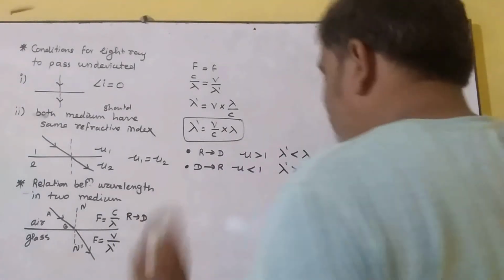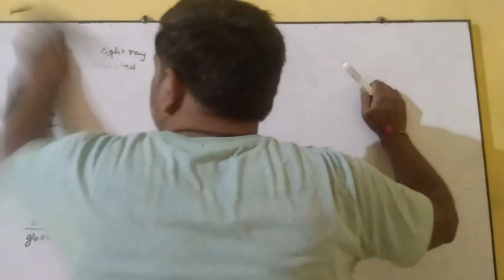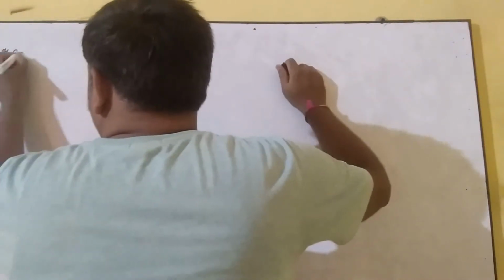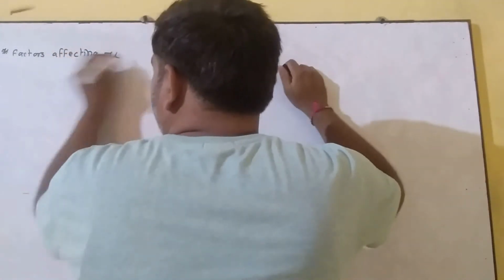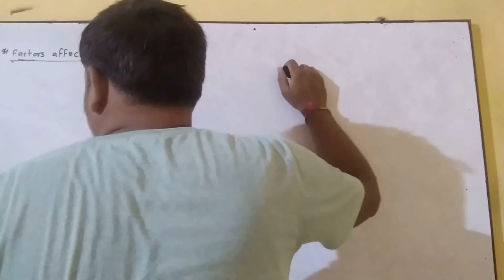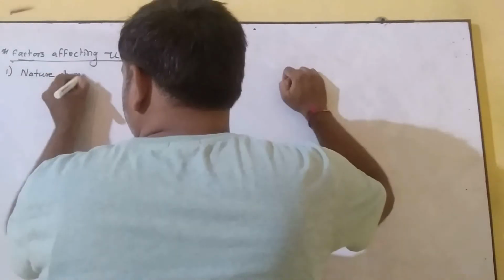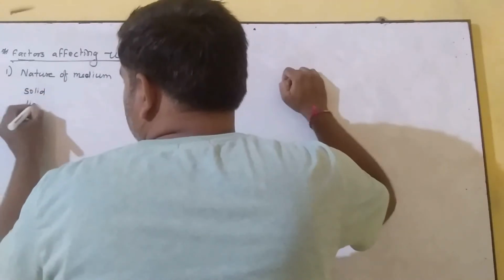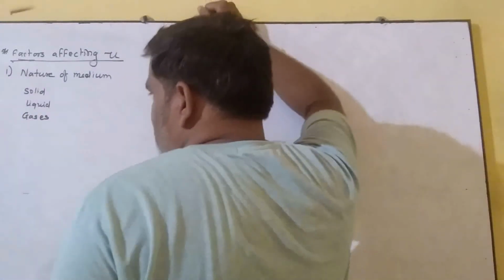Now let's see the factors affecting the refractive index. Factors affecting mu. Mu is nothing but the refractive index, right? First factor is the nature of the medium. Now we know that there are solids, liquids as well as gases, right? These are the three states of matter. So these are the nature of the medium.